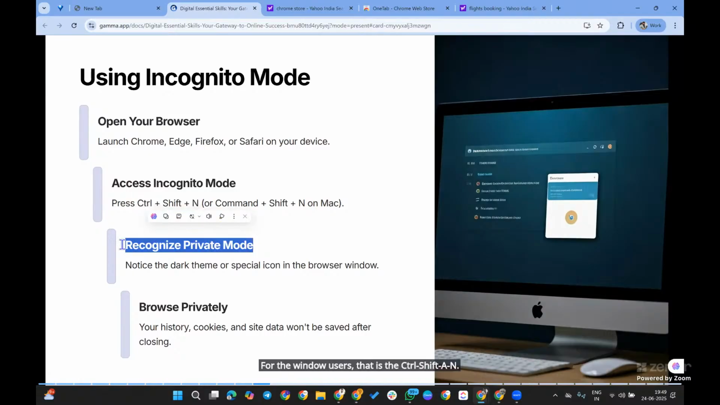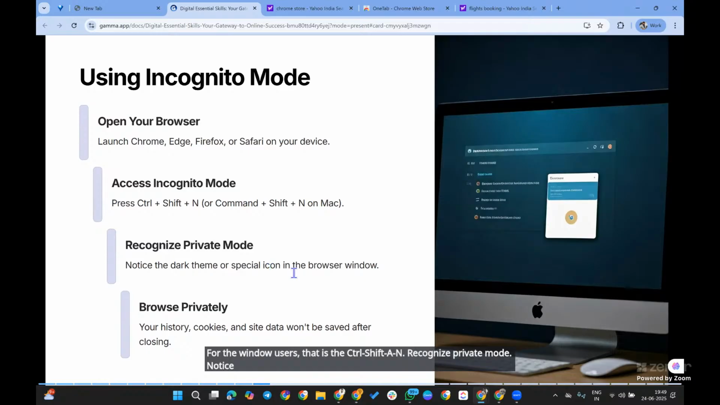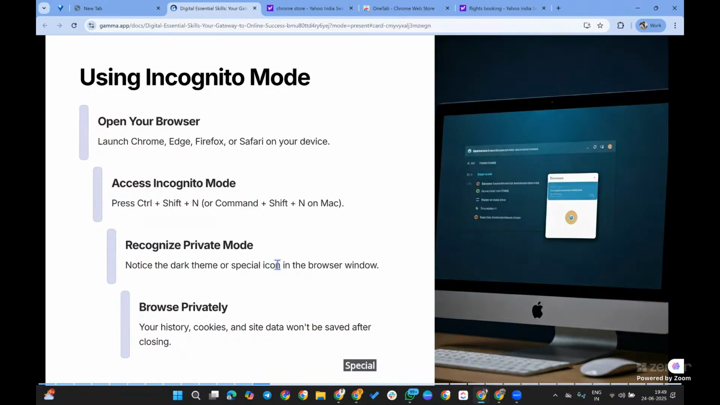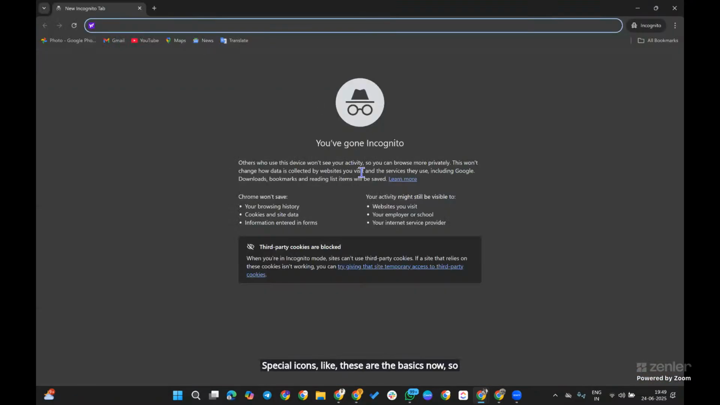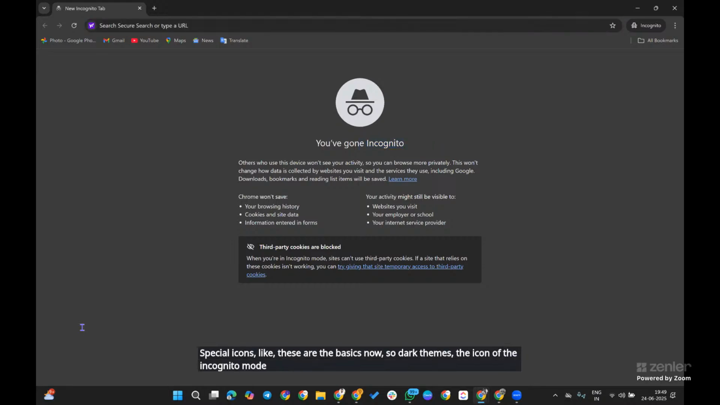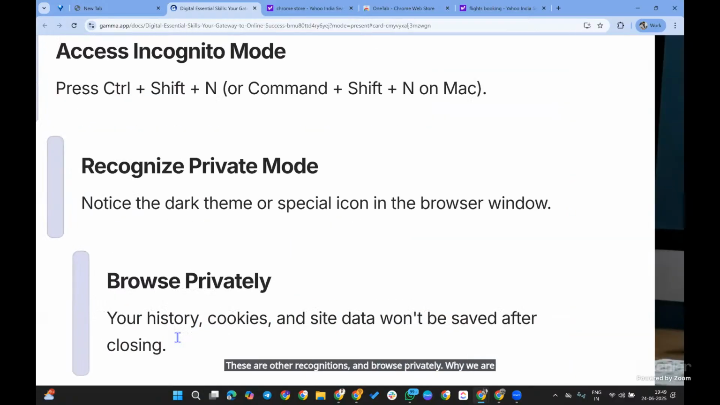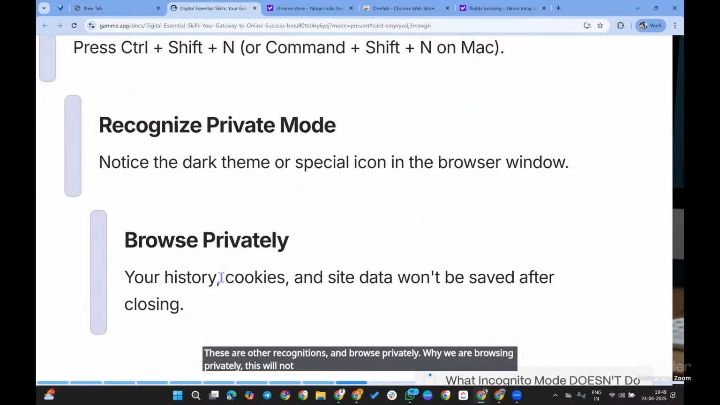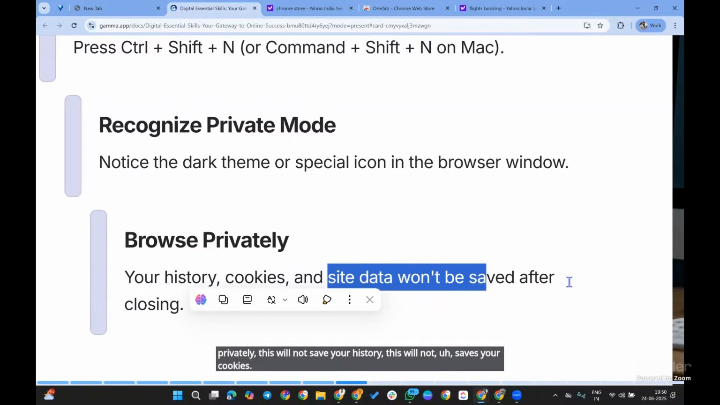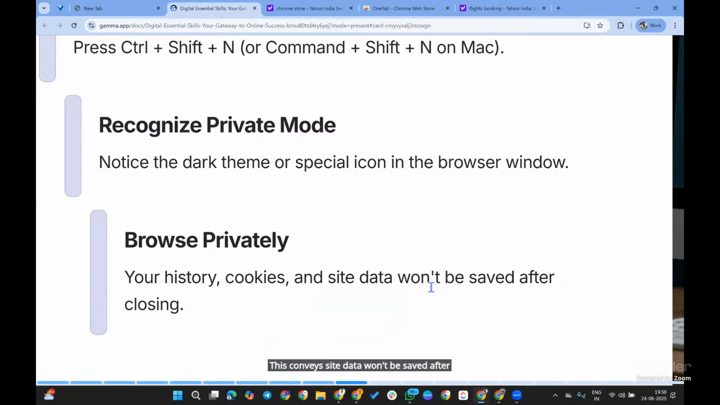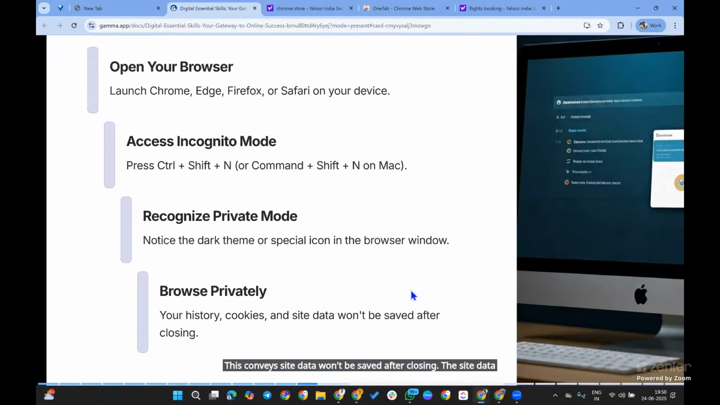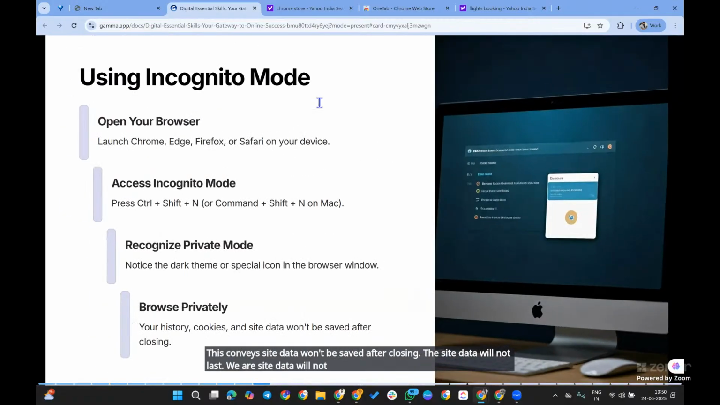Recognize private mode: notice the dark theme and the special incognito icon. These are the basics. Why are we browsing privately? This will not save your history, and it will not save your cookies. Your site data will not be saved after closing.